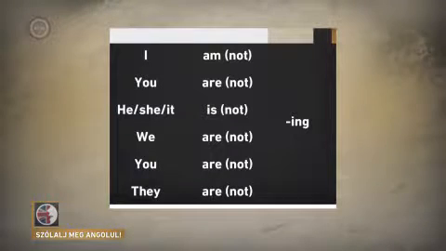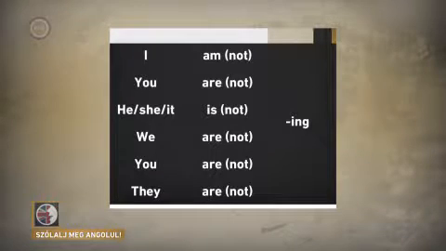Well, where did we put the word not with have got? That's right, we put not in the middle, between have and got. I have got or I've got becomes I haven't got. It's the same with the present continuous. To make the negative, we put not between the verb to be and the ing form, like this. I'm sleeping becomes I'm not sleeping. You're talking becomes you're not talking. They're walking becomes they're not walking.